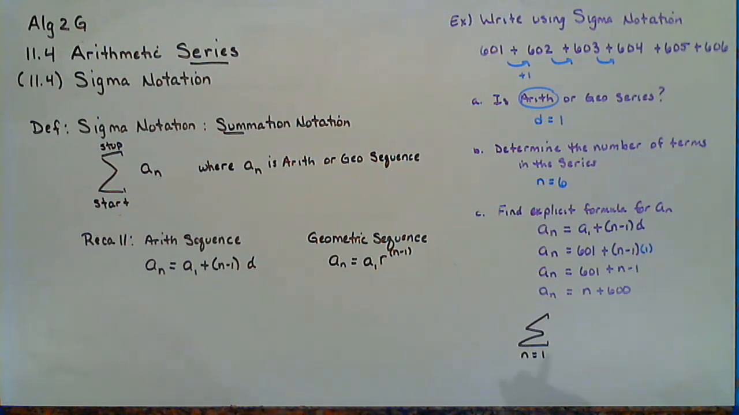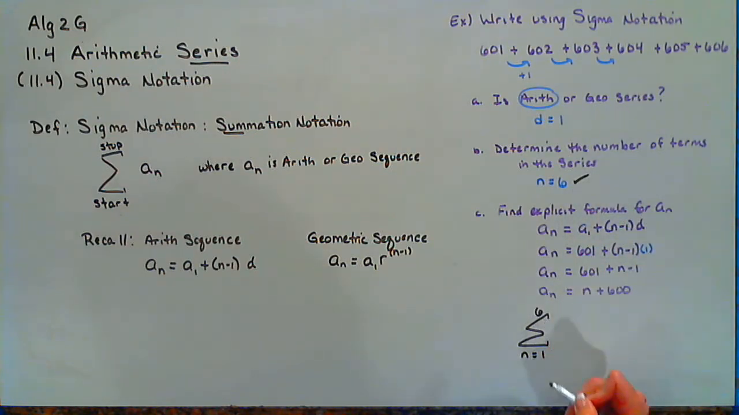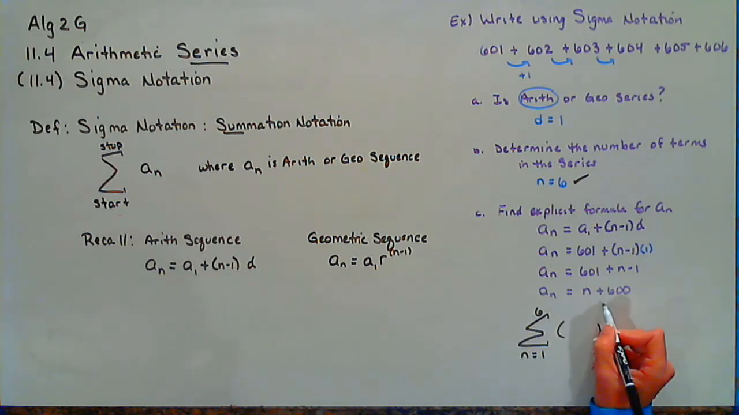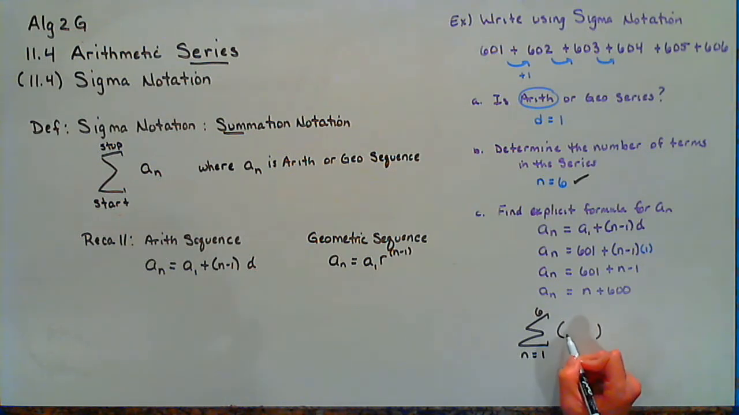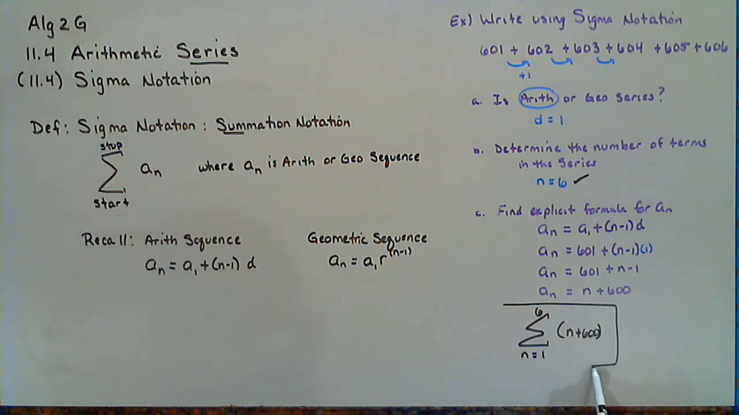I want to stop at the 6th term. Remember, we have 6 terms. That's the last number we want to substitute in. And then what do we want to substitute it into? We want to substitute it into the explicit formula n plus 600. And we can check our work: if I substitute a 1 in first, I get the first term of 601. If I substitute the number to stop, I get 606. So that's how you write in sigma notation.